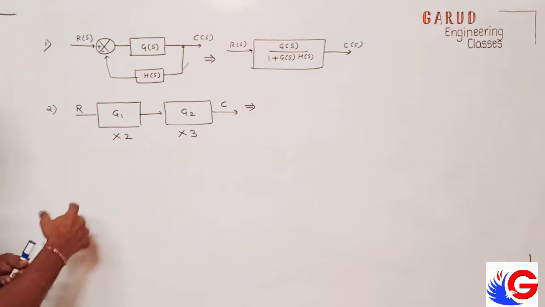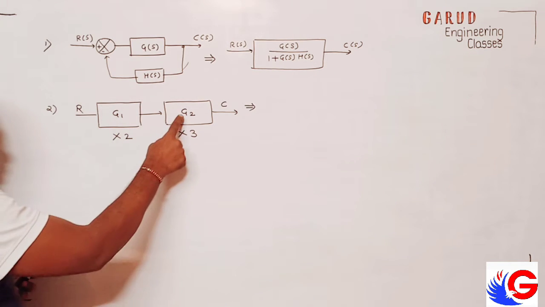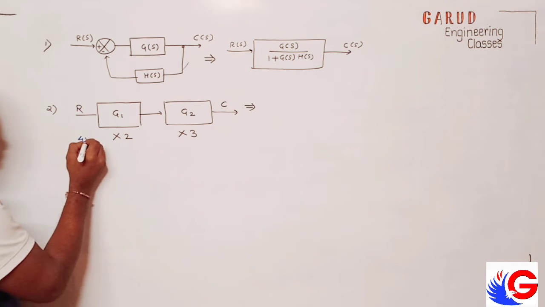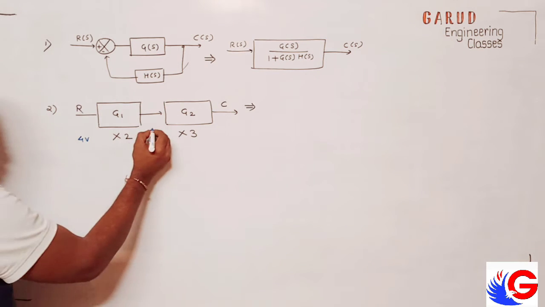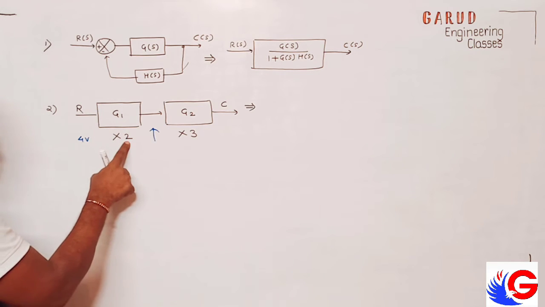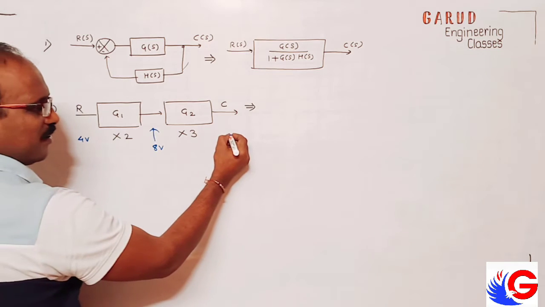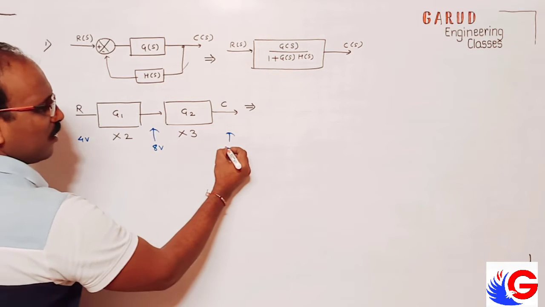Gain means multiplier. Okay, I give here a 4 volt signal. What is the output here? 4 into 2, 8 volt. What is the output here? 8 into 3, 24 volt.